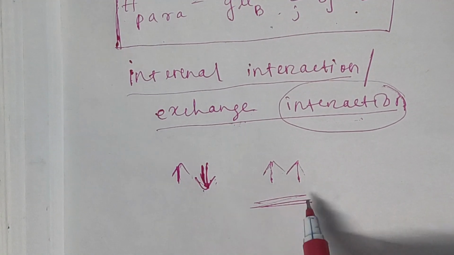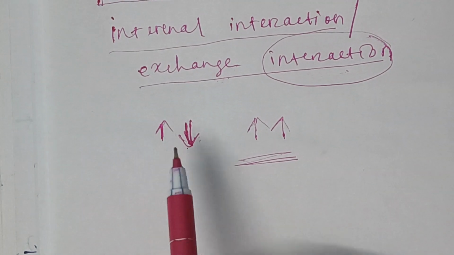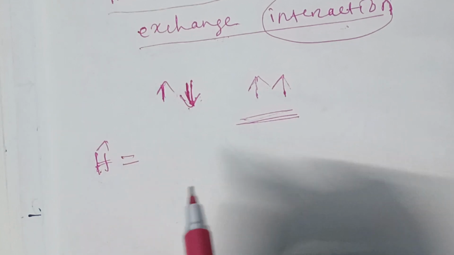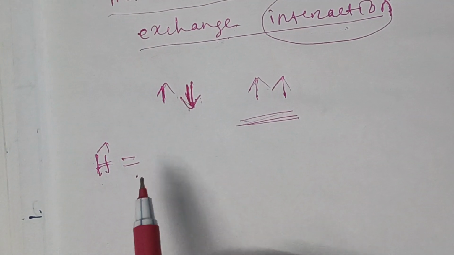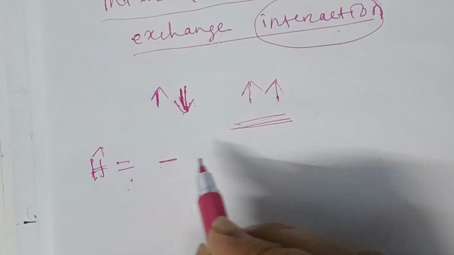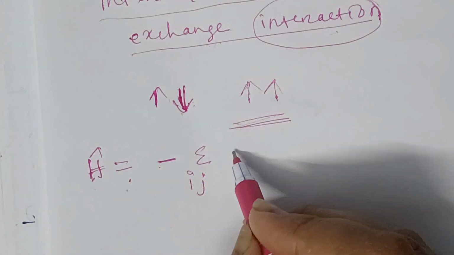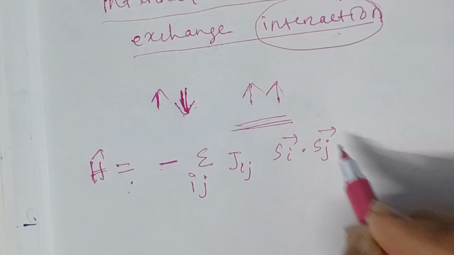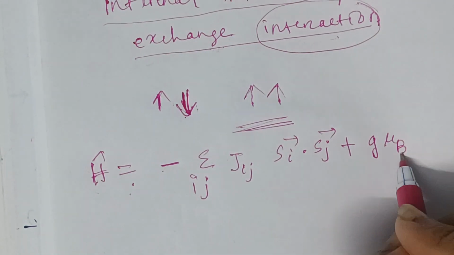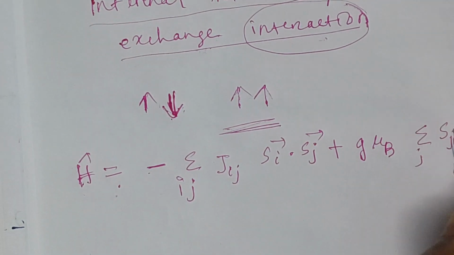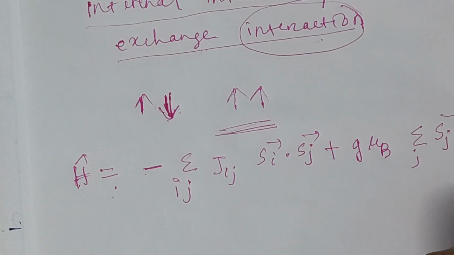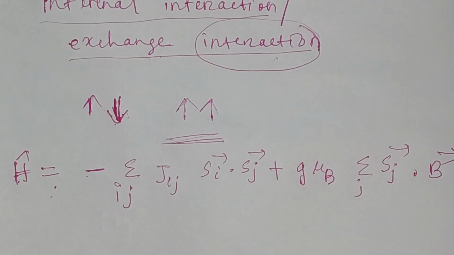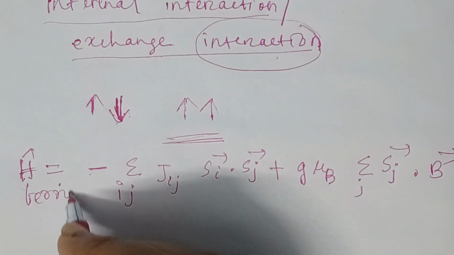For a ferromagnetic material, the expression for the Hamiltonian will be minus sum over i,j of J_ij S_i vector dot S_j vector plus g mu B sum over j of S_j dot B. This is the ferromagnetic Hamiltonian.